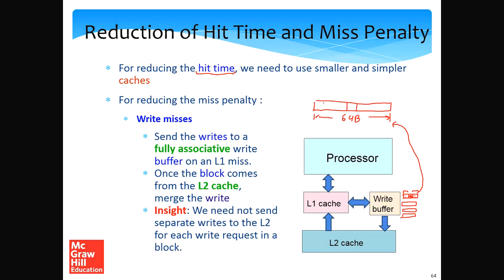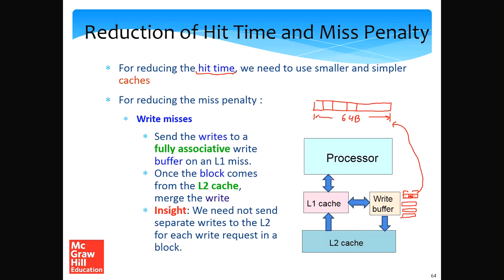After that, the processor wants to write to another 4 bytes over here. So, a stream of writes are coming. A naive approach would be that we first get the data from the L2 cache, and then we write it. We get the data from the L2 cache to the L1 cache, and then we do the writes. But this will take time.